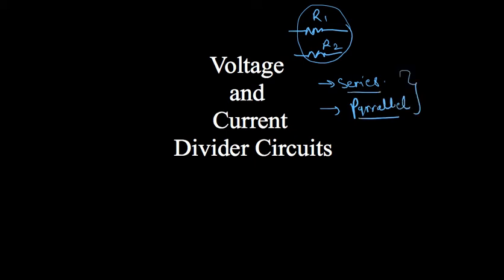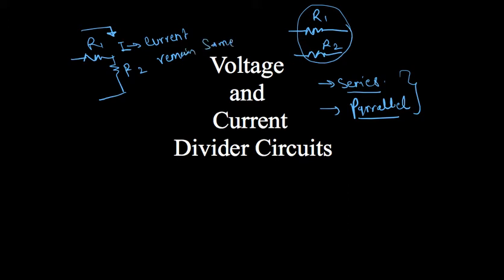So if I connect these two resistances R1 and R2 in series, then what will happen, you see? Already we know if R1 and R2 both are in series, then one thing is clear, the current that will flow through these resistances will remain the same, because in case of series, current remains the same. Correct? It means definitely if I am connecting two resistances in series, it will not make any division of the current. Correct? So no current division will take place.